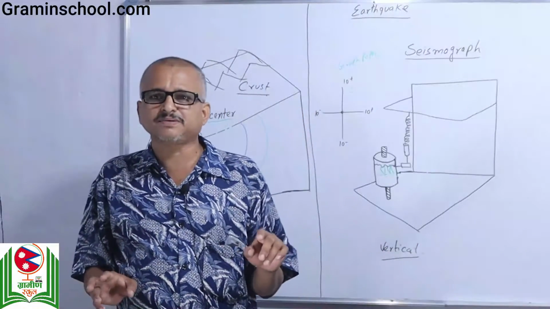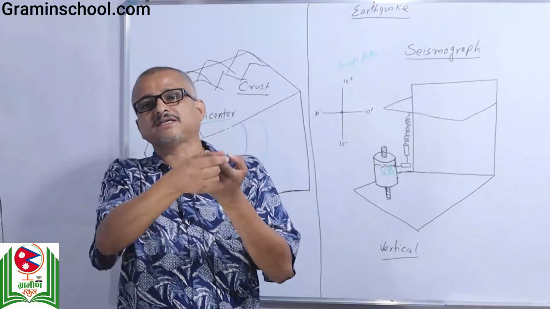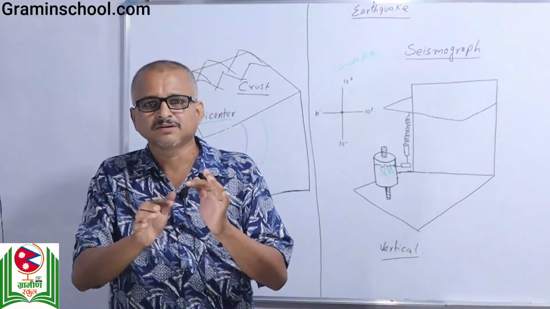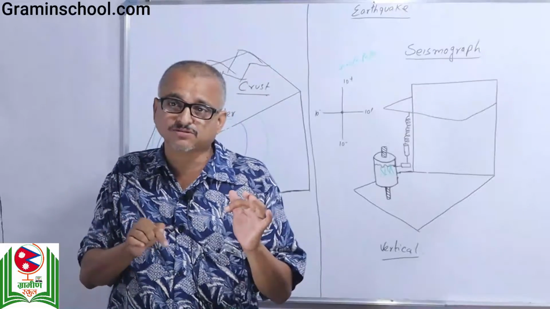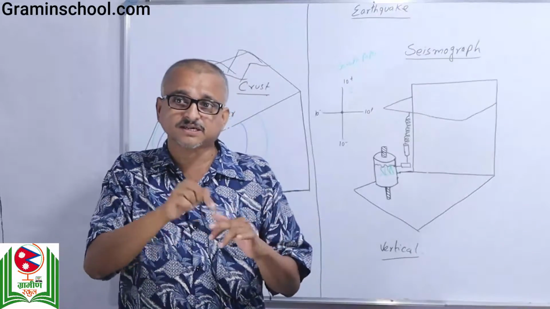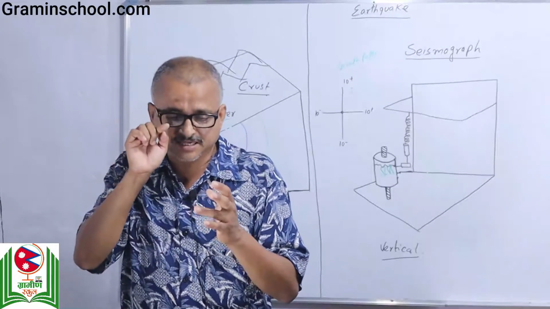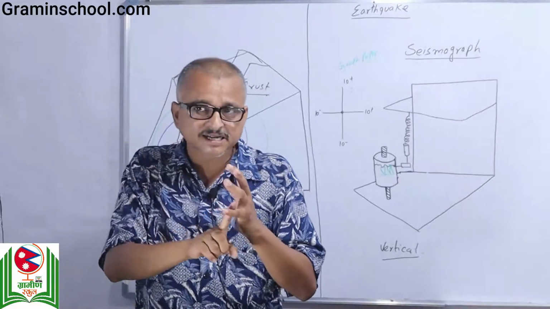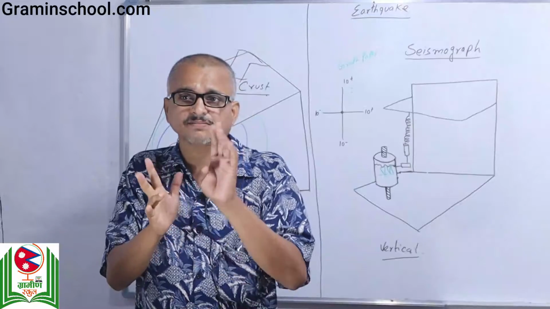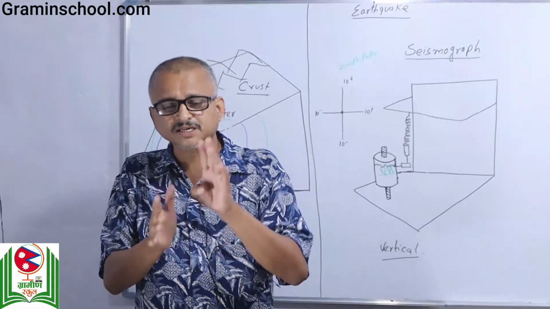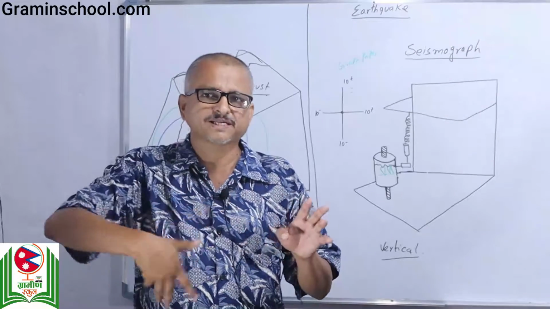It doesn't mean that earthquakes occur first in Chile, second in Nepal. No. Please, no. Wrong. The Pacific Ring of Fire, as I told you, includes different countries. Russia, I told you. Japan, I have said. Korea is there. China is there. Canada is there. USA is there. Mexico is there. Chile is there. These are the regions which share a border with the Pacific Ocean.